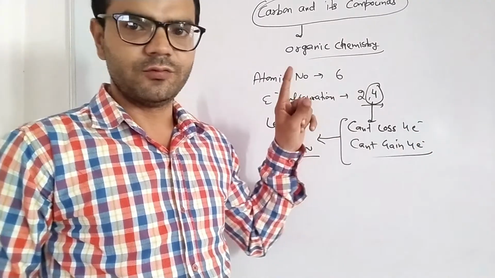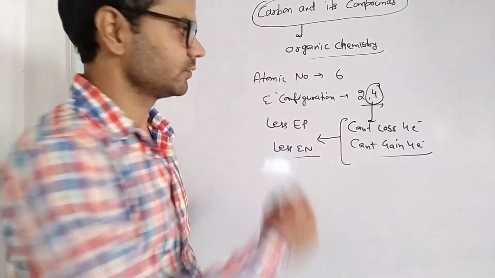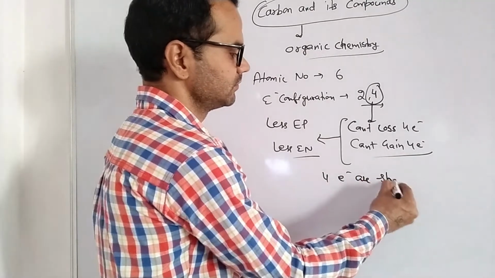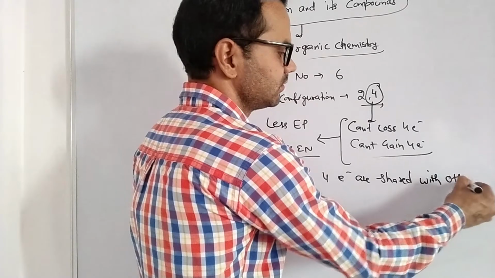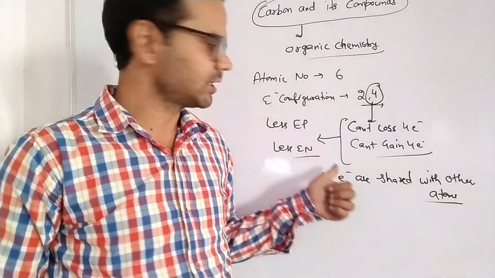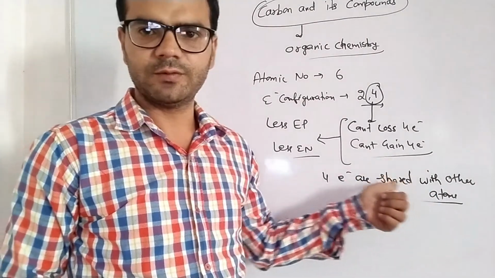So it has one more option to achieve octet: sharing of electrons. Carbon can share its 4 electrons with other atoms, and by sharing, what type of bond is formed?